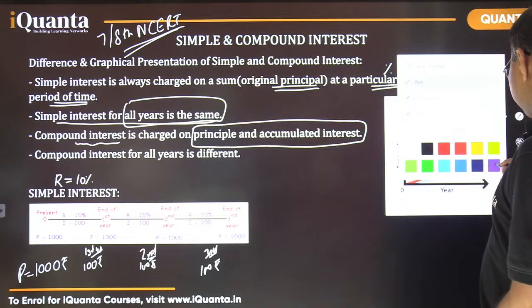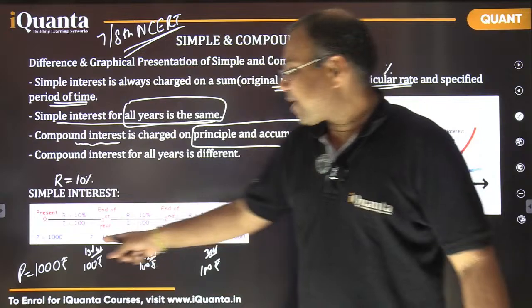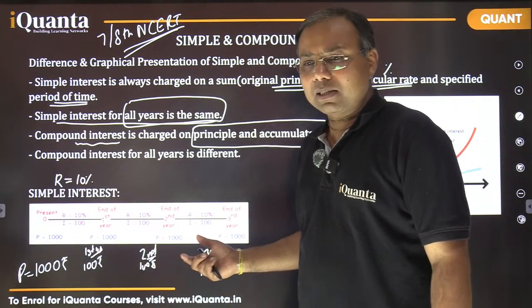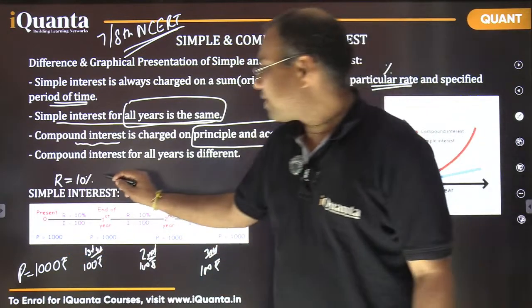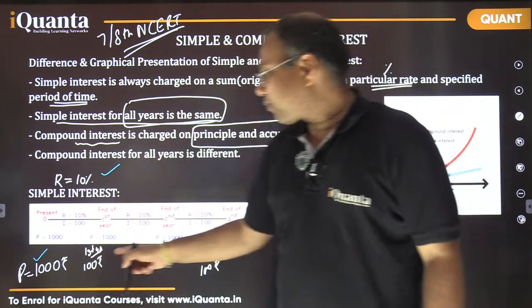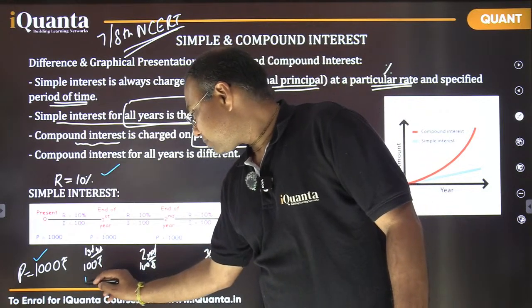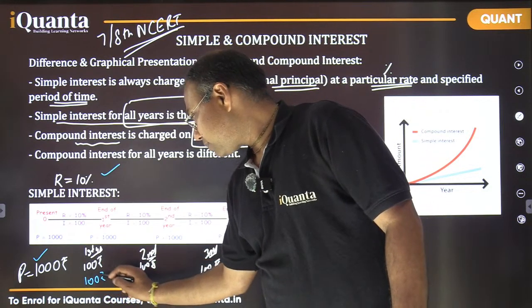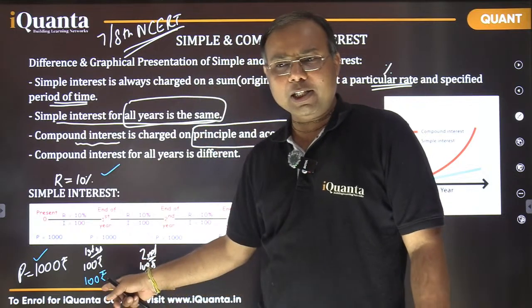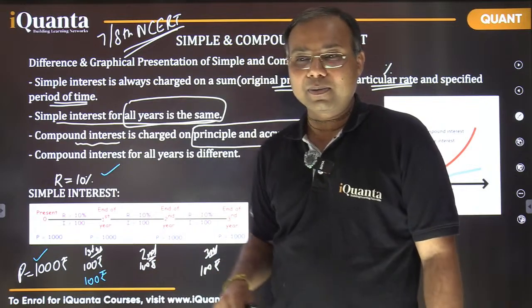So in this case only, if we take the values, now let's talk about the formulas. पहले इसके value लिख लेते हैं यहीं पे ही. If suppose same values we are calculating in terms of this compound interest scenario, same rate of interest 10%, same principal 1000. So after first year, what would be the interest? Same 100 rupees. Right? After first year, interest is going to be same 100 rupees. Can you tell me what would be the interest in the second year?